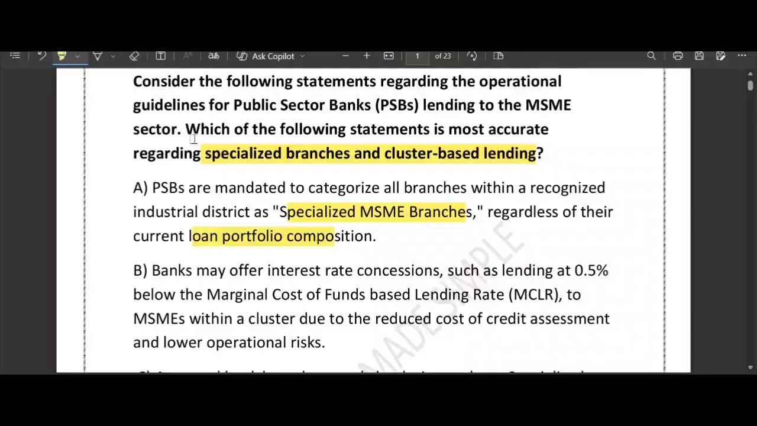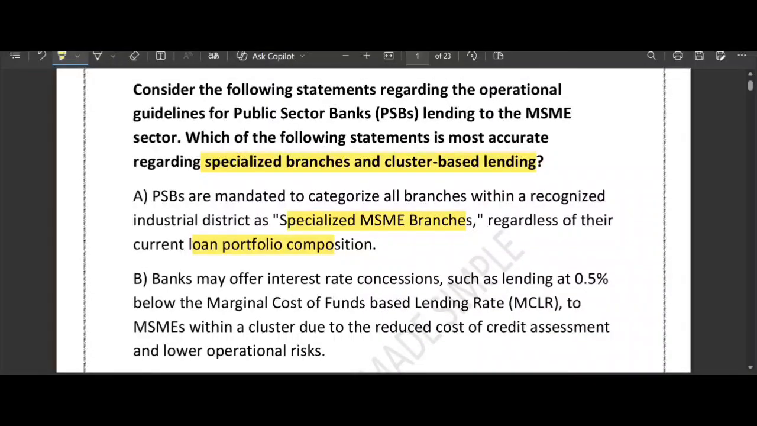So they are mandated to categorize all branches as specialized MSME branch. Option number B, just now we have discussed. If you look at option number A, it says that you have to categorize all branches into MSME specialist branches. You don't need to turn every branch into an MSME specialist. Only one per district is required, only one per district is needed.